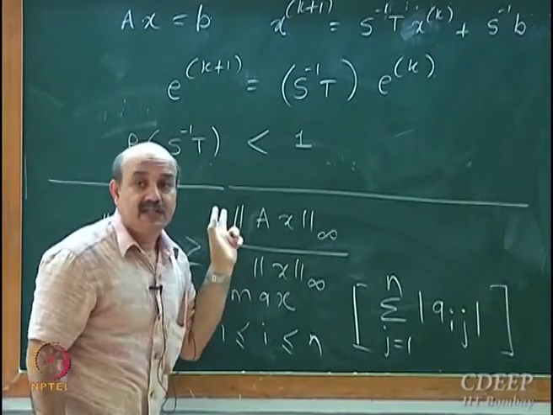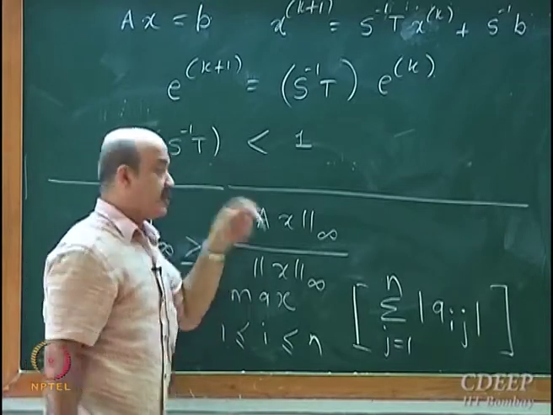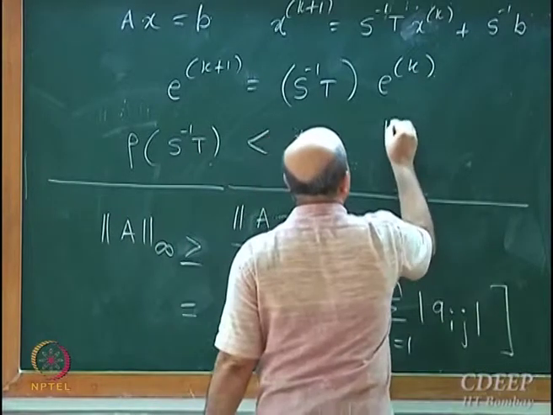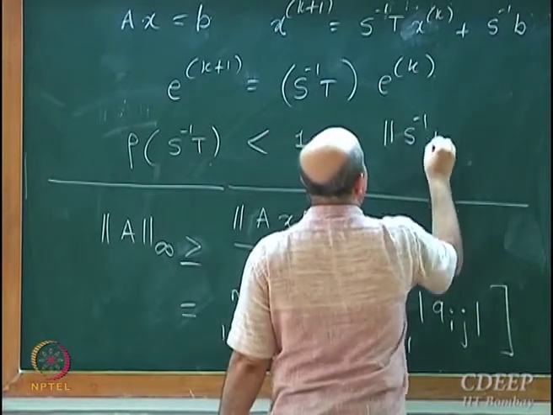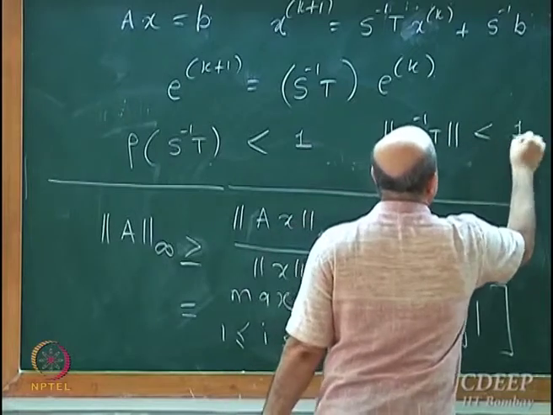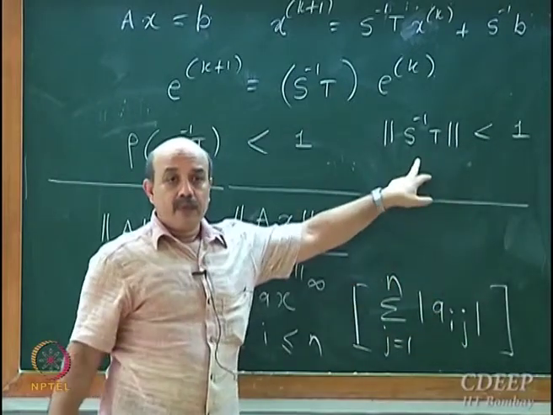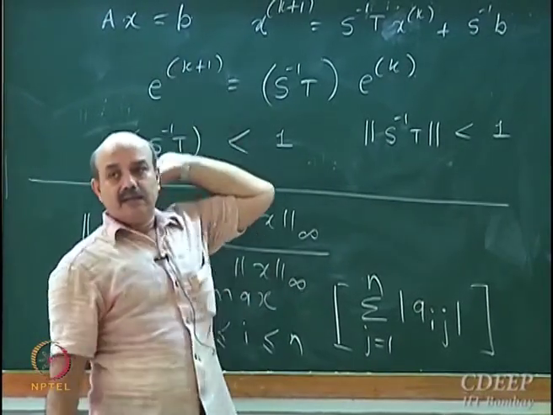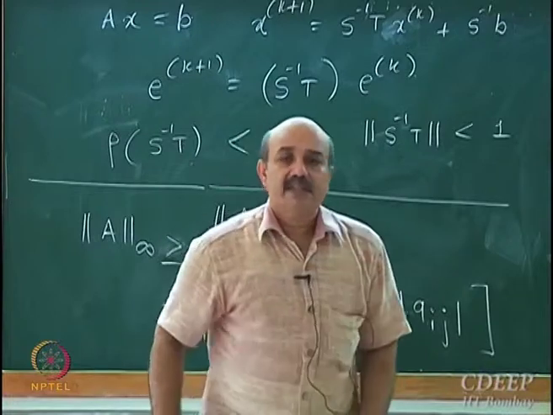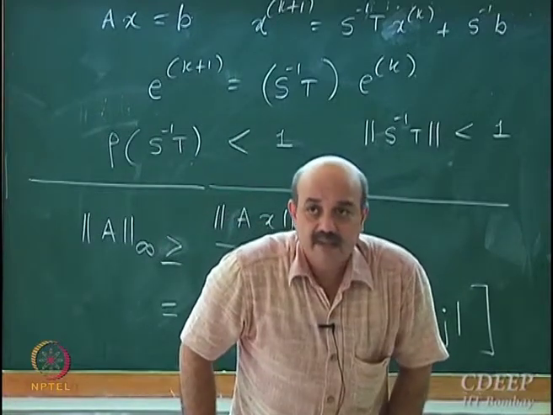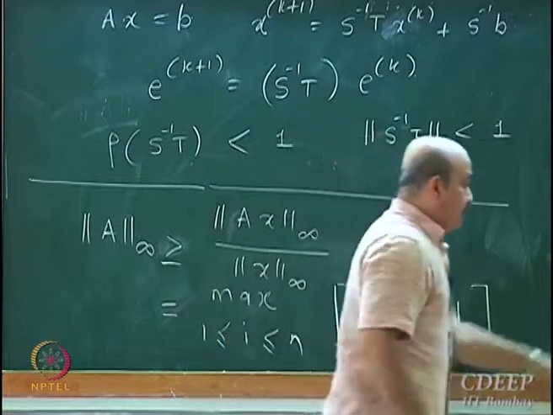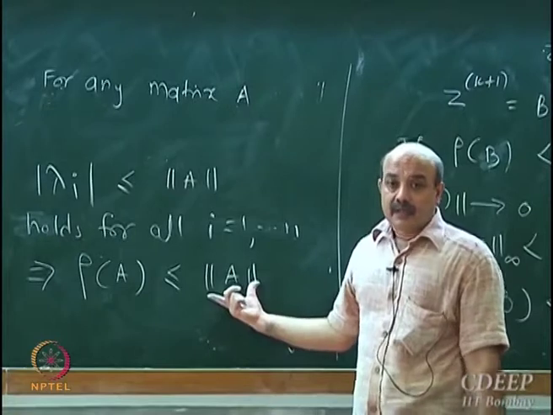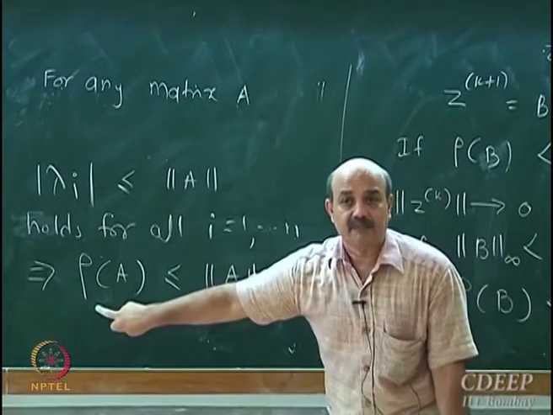But now we have this condition, spectral radius less than 1, for error convergence. This is a necessary and sufficient condition. I am now giving you a sufficient condition: if the induced norm of S inverse T is strictly less than 1, then the spectral radius is less than 1. And why is this just sufficient, why is this not necessary? It can happen that this is greater than 1 and this is less than 1.